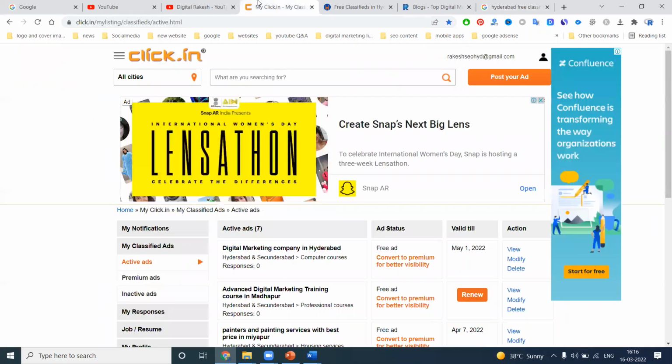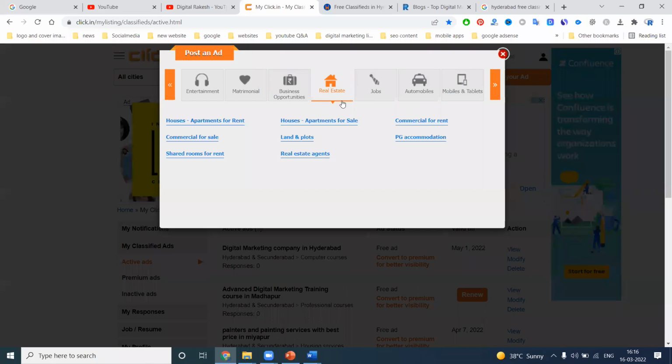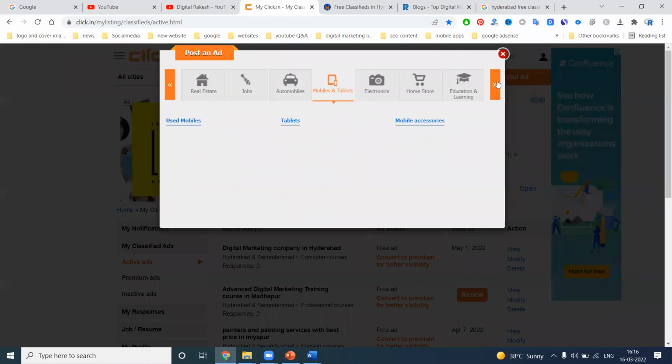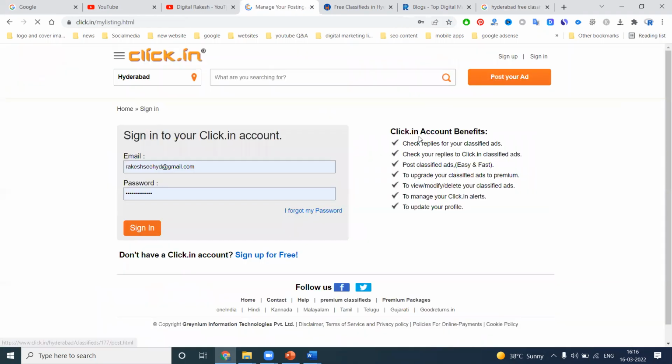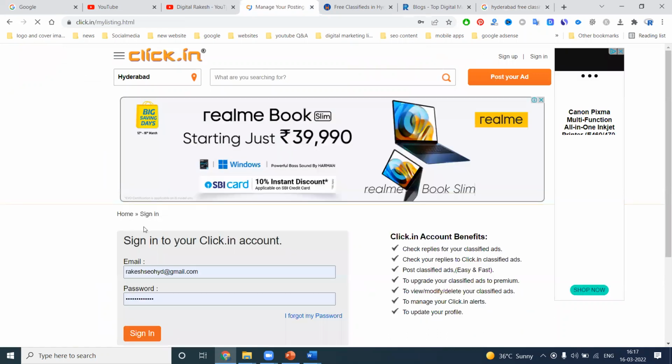First of all, in this classified site, login is a must. Once logged in, post your ad. When you add your posting, it asks for a number of categories: education, learning, hobbies, language courses, professional courses, etc. will be here.